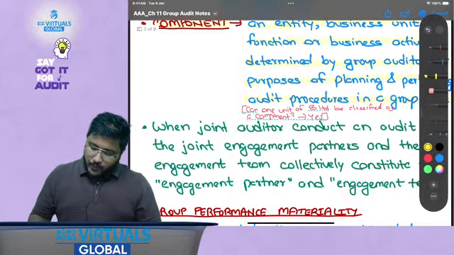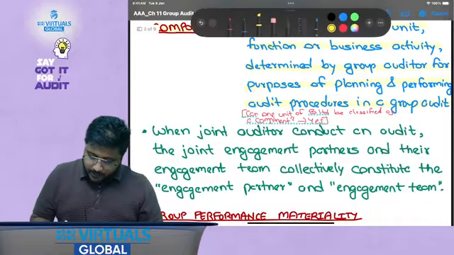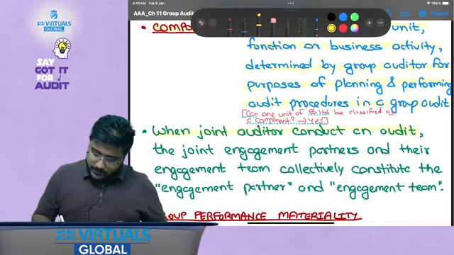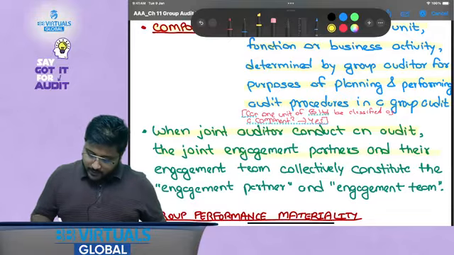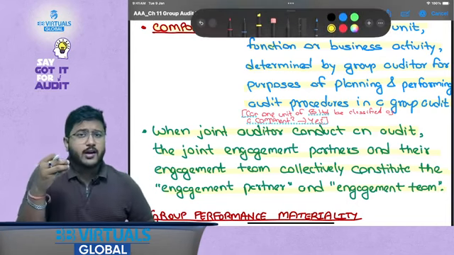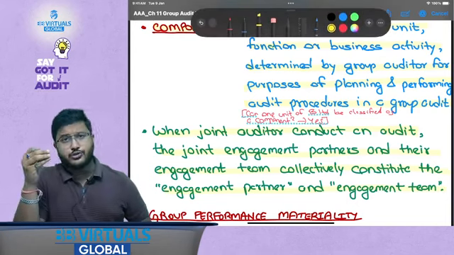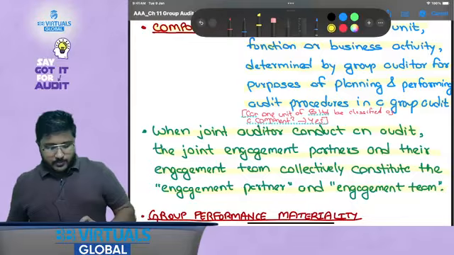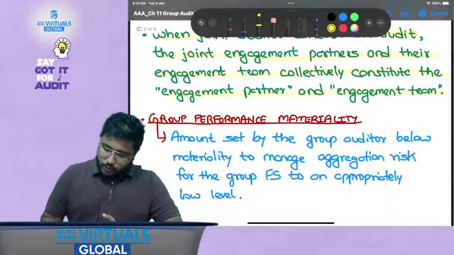Now, when joint auditors conduct an audit, not the group auditor, the joint engagement partners and their engagement teams collectively constitute the engagement partner and engagement team. This is an extra point: when there is more than one auditor, that is, there is a joint audit, then collectively it would be called the engagement team or the engagement partner.